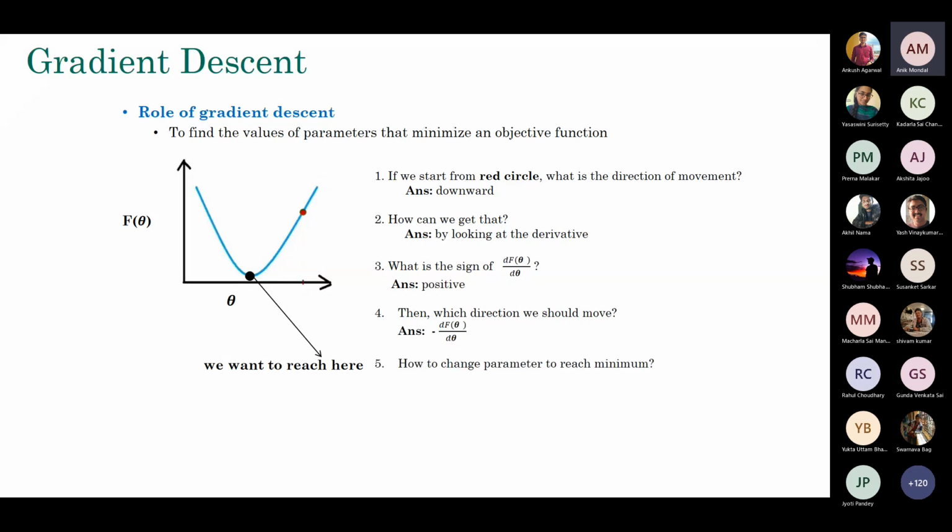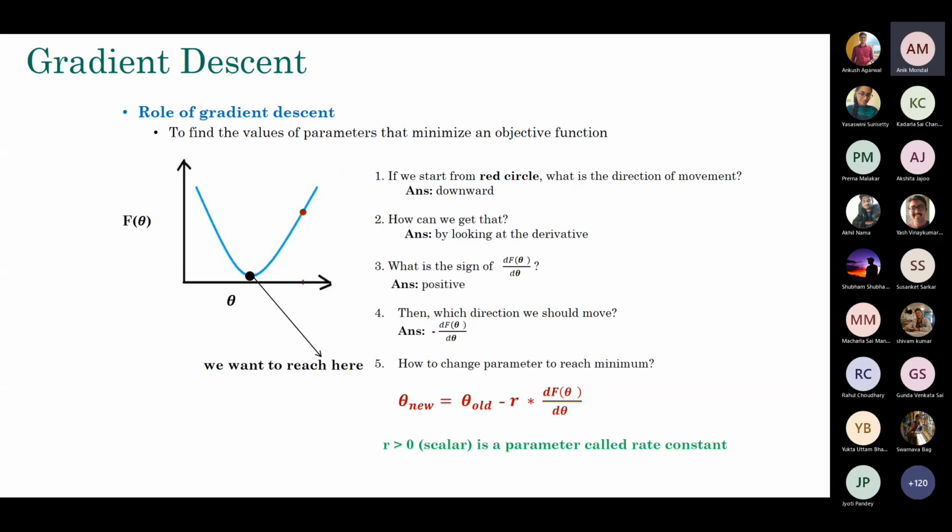So knowing that at a particular point I know which direction I should move, then how should I change my parameter? Because that's my initial point. Now I have to change my point a little bit so that I can find the minimum value here. So I can change the parameter.